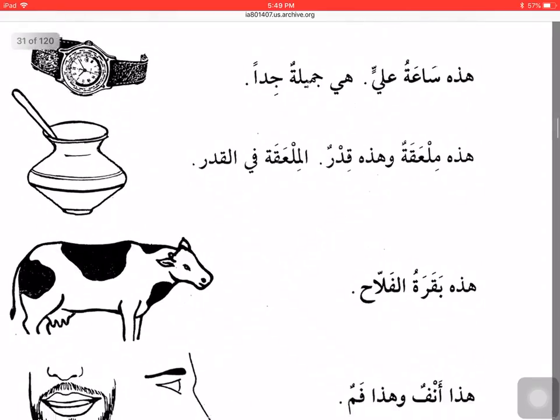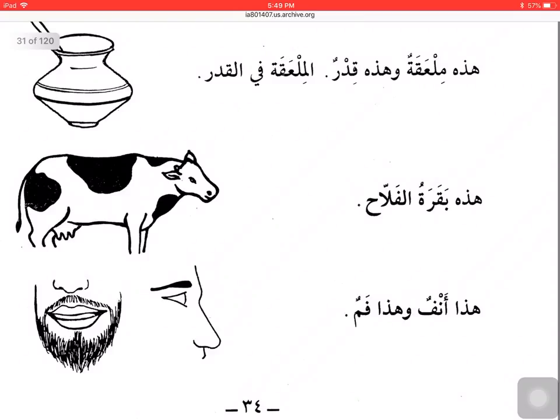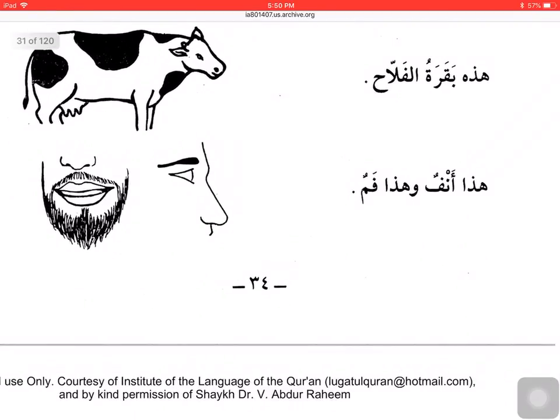It's very beautiful. هذه ملعقة وهذه قدر. الملعقة في القدر. This is a spoon and this is a pot. The spoon is in the pot. هذه بقرة الفلاح. This is the farmer's cow.